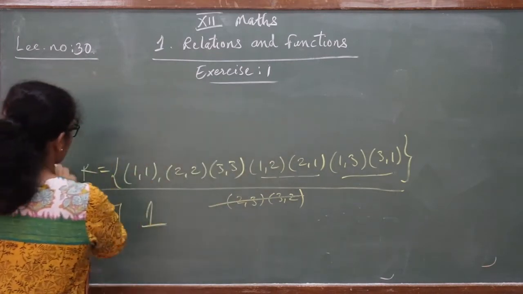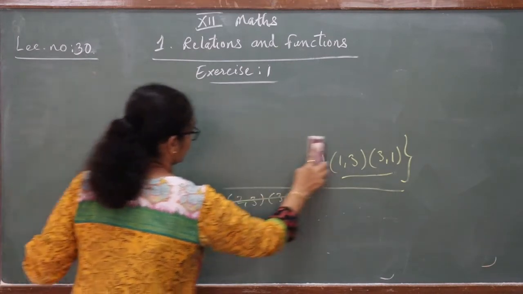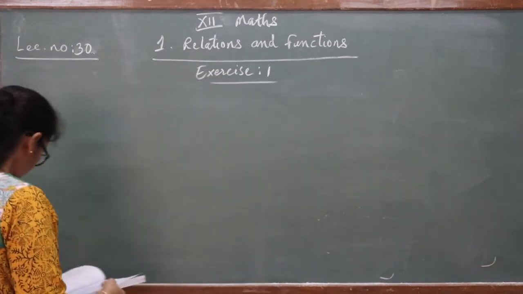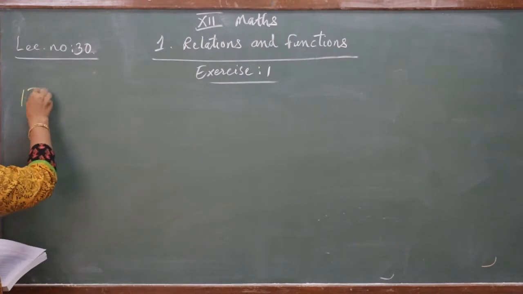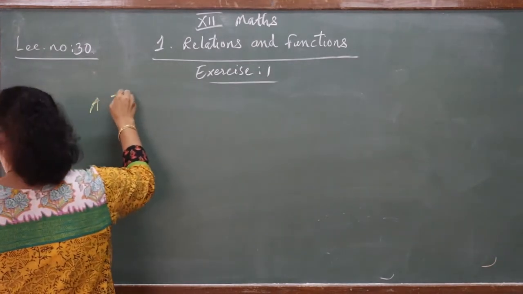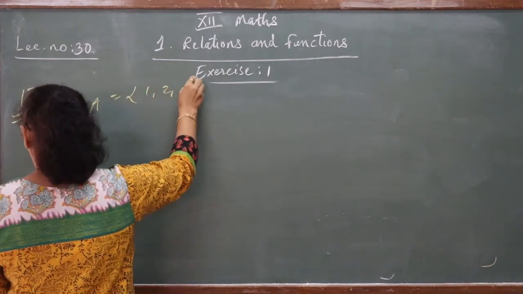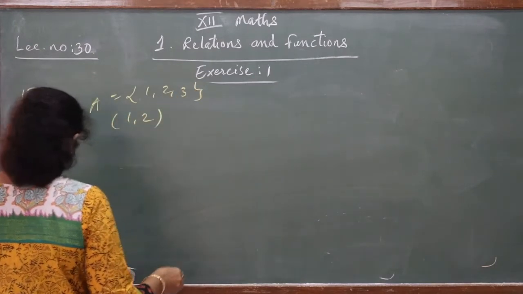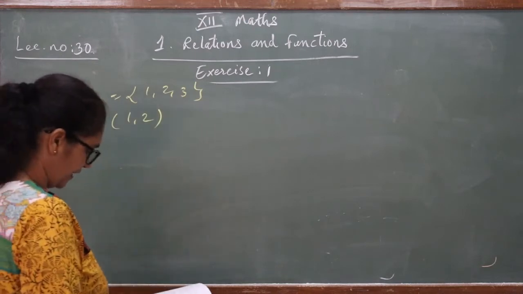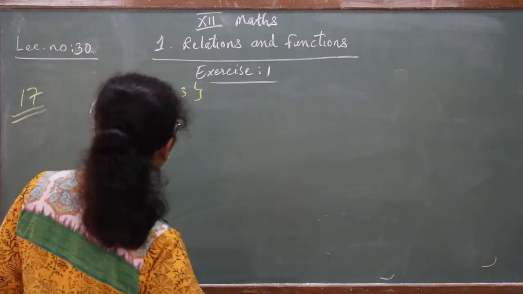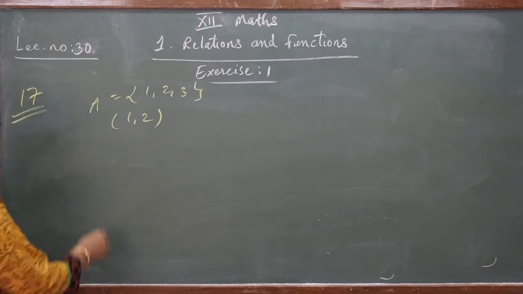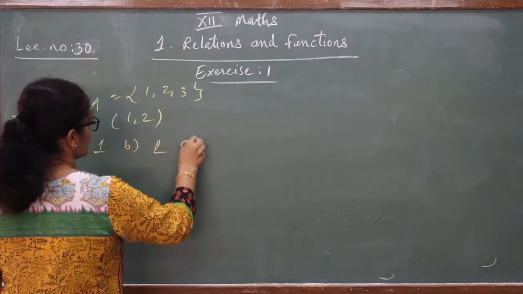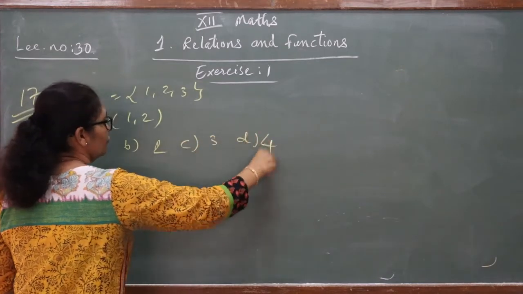Now let's take the 17th one. Question number 17. What is your 17th question? On the basis of the same set, A is given as {1, 2, 3} and an equivalence relation is given containing (1, 2). Now how many relations can we make this way? Again the options are 1, 2, 3, 4: A is 1, B is 2, C is 3 and D is 4.